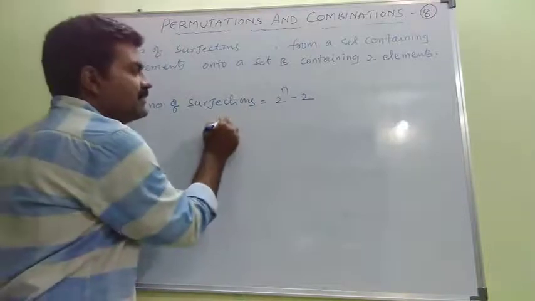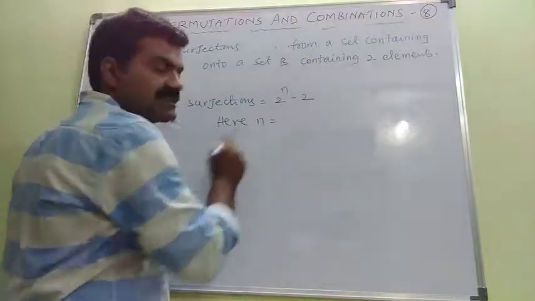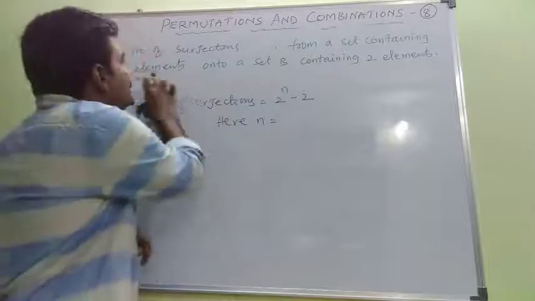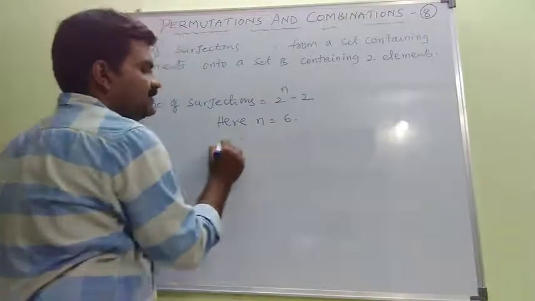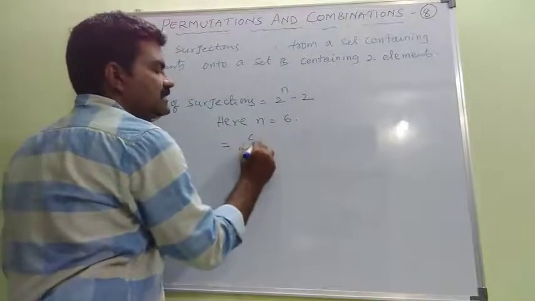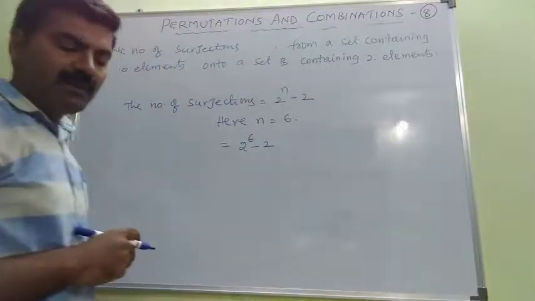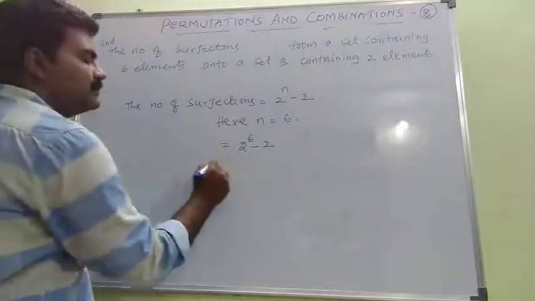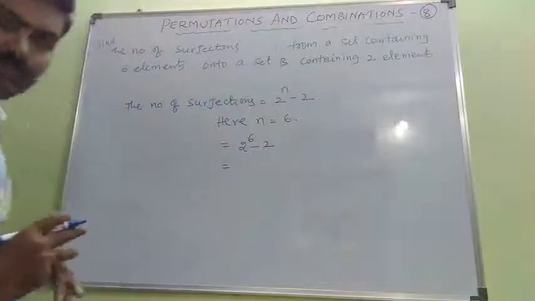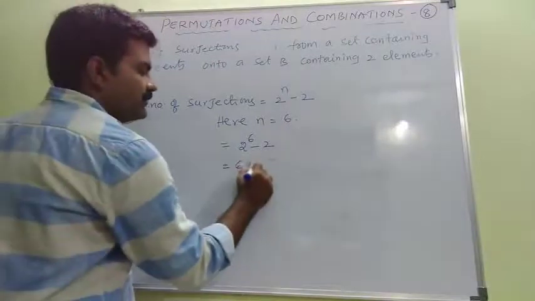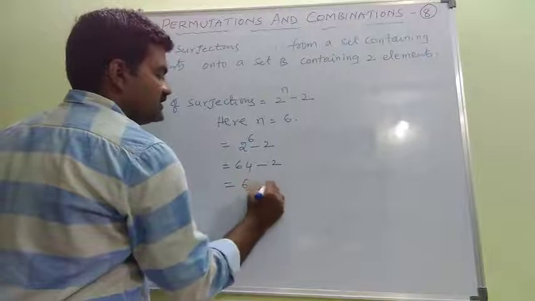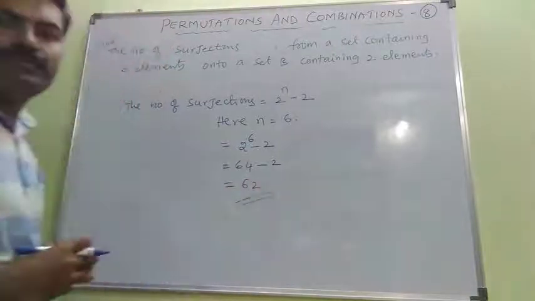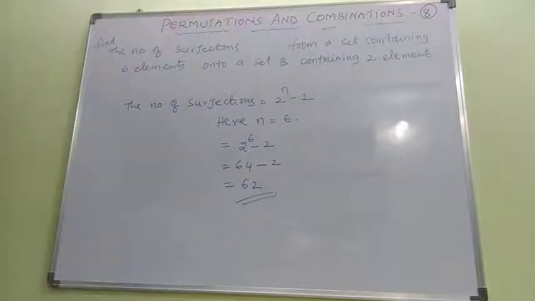So here can you tell me what is n? n is nothing but the number of elements set A contains. How many elements does set A contain? 6. Therefore, we can write this as 2 to the power of 6 minus 2. What is the value of 2 to the power of 6? Is it 64? So 64 minus 2 is 62. Hence, the number of surjections from a set containing 6 elements onto a set containing 2 elements is 62 surjections.